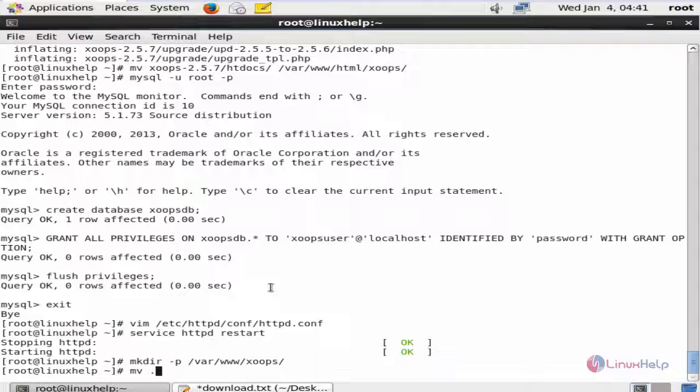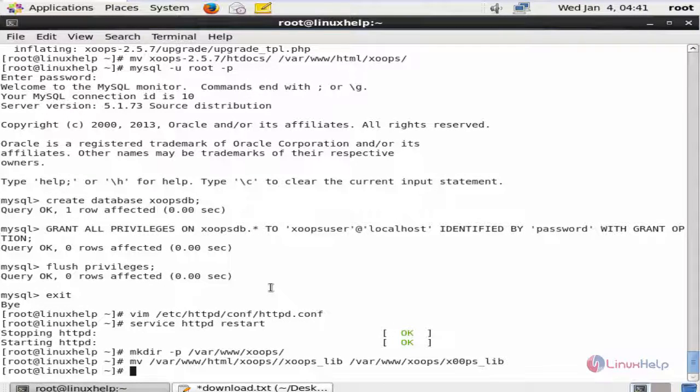Move /var/www/html/xoops/xoops_lib /var/www/xoops/xoops_lib.